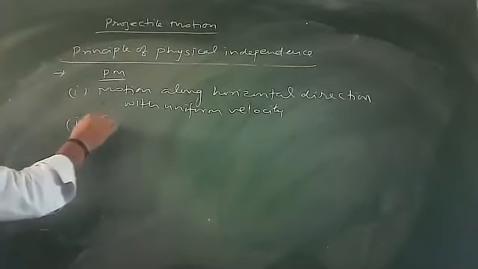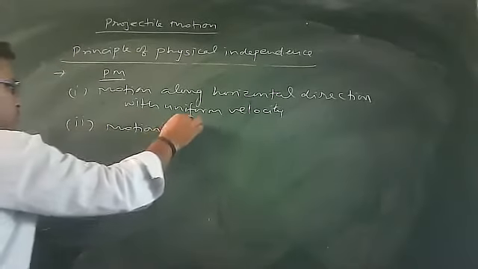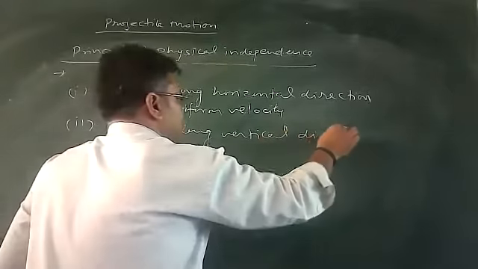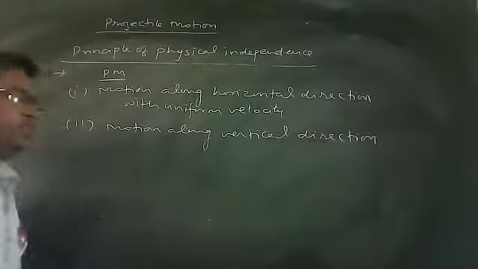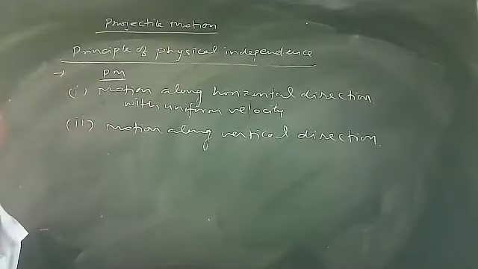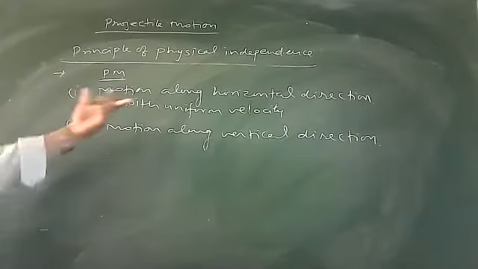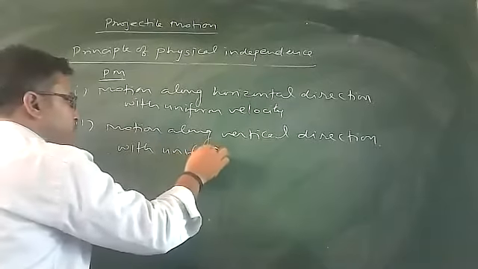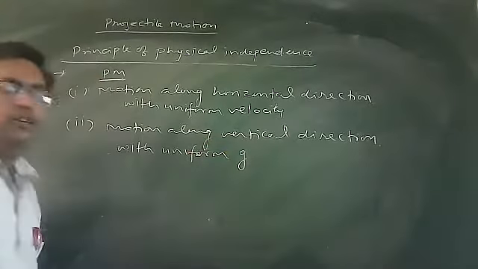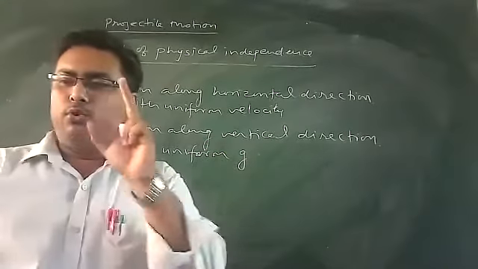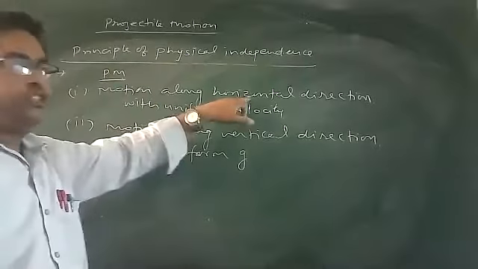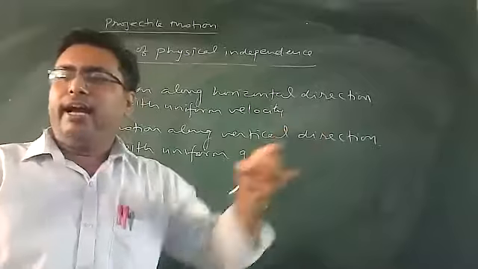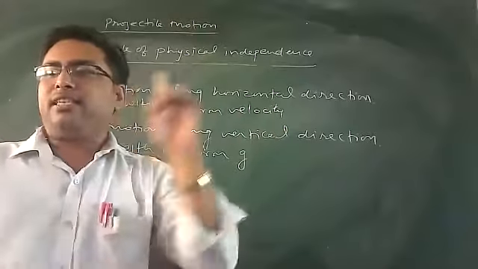The second point is motion along the vertical direction. In the vertical direction, the effect of gravity is present. So I will say it is variable velocity with uniform acceleration, small g. So projectile motion is a combination of two independent motions: one is horizontal motion and one is vertical motion. Horizontal motion is uniform velocity and vertical motion is uniformly accelerated motion.